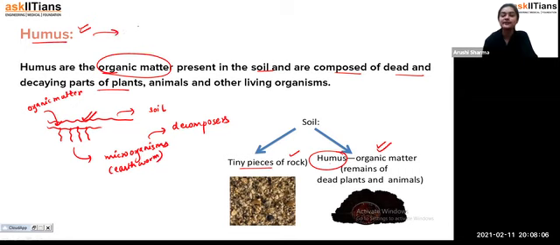And that's why, students, we get this humus in the topsoil layer, that is in horizon A. That is why, when we have a larger amount of humus in the topsoil, this topsoil is used for growing crops. Okay, so that's the whole point about humus: humus is the organic matter present in the soil, and it is composed of the dead and decaying parts of plants and animals.